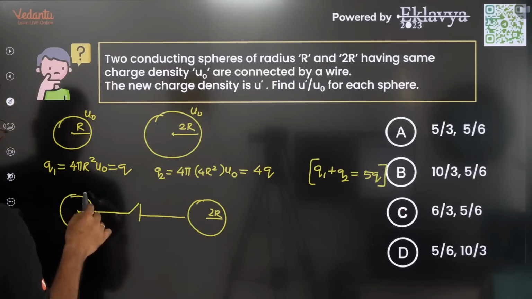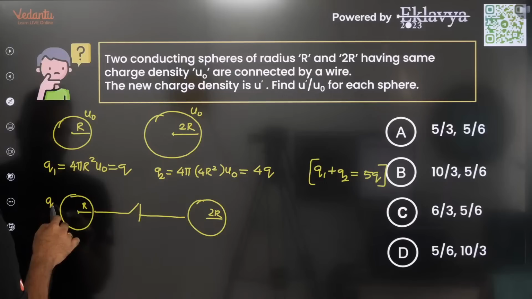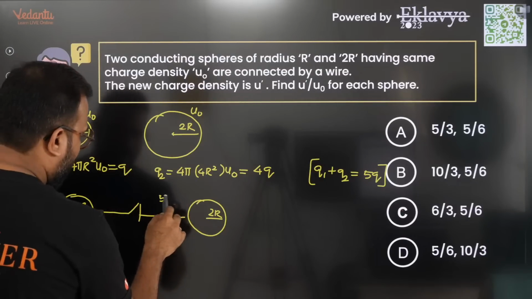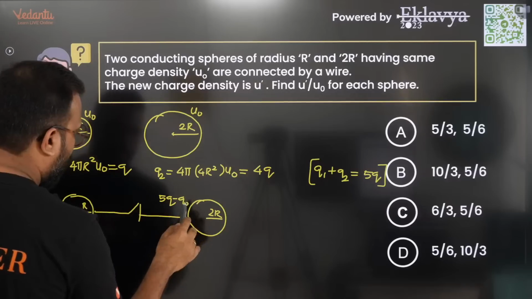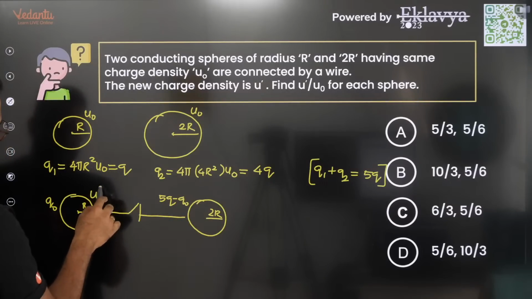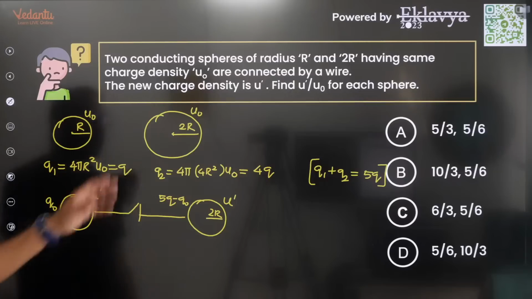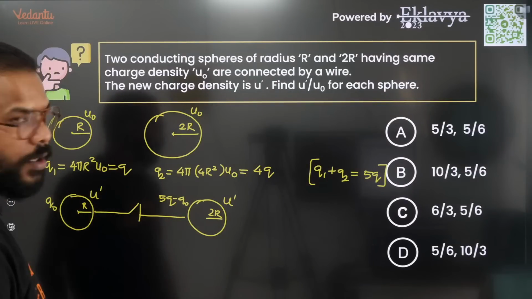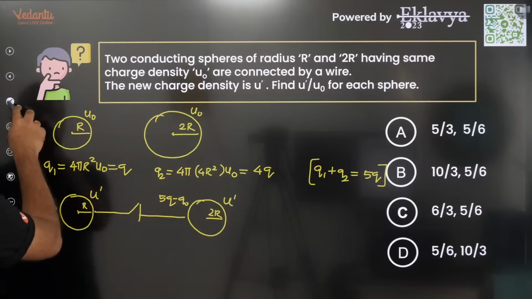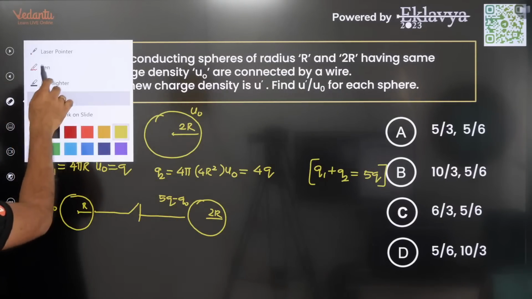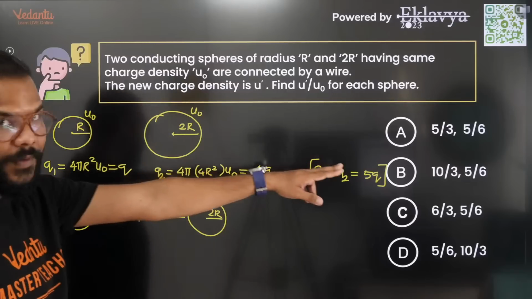So when you connect them, they will definitely have different values of charges. This will have, say, q0 charge. This will have 5q minus q0 charge. So the charge density changes. So the new charge density becomes u dash. For both of them, there will be a different value. So whatever happens, the question is asking you to find out their individual u dash values.